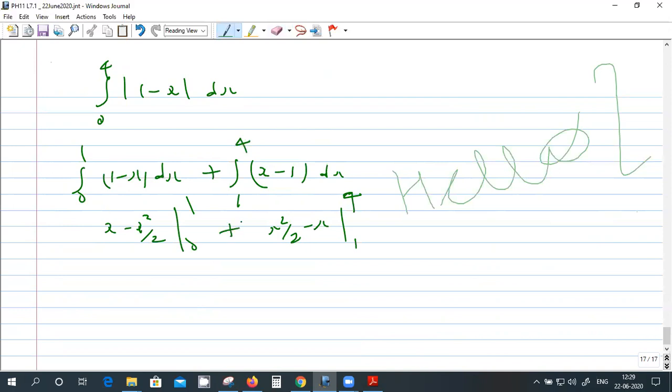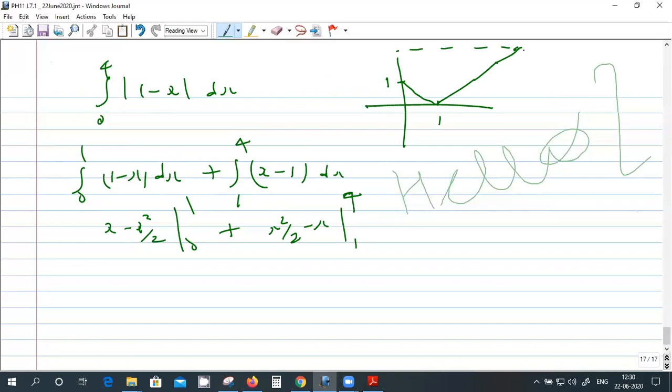Clear? Otherwise, you can do it graphically. This will cut at 1. At x equal to 0, the value is 1, and at x equal to 4, the value is 3.